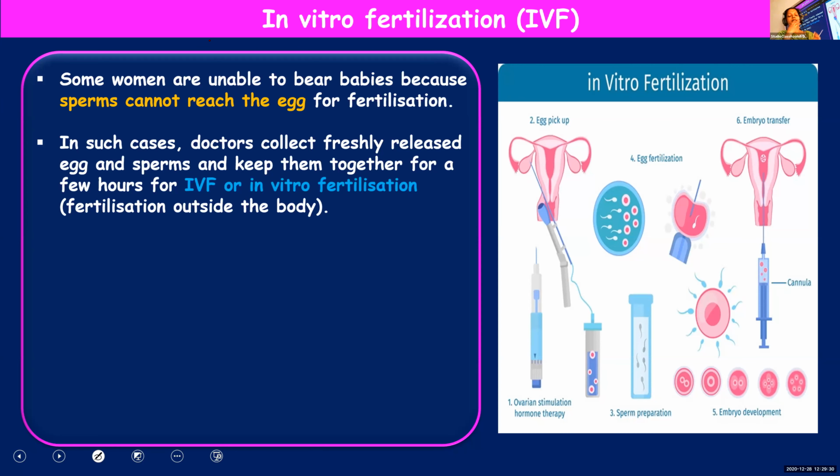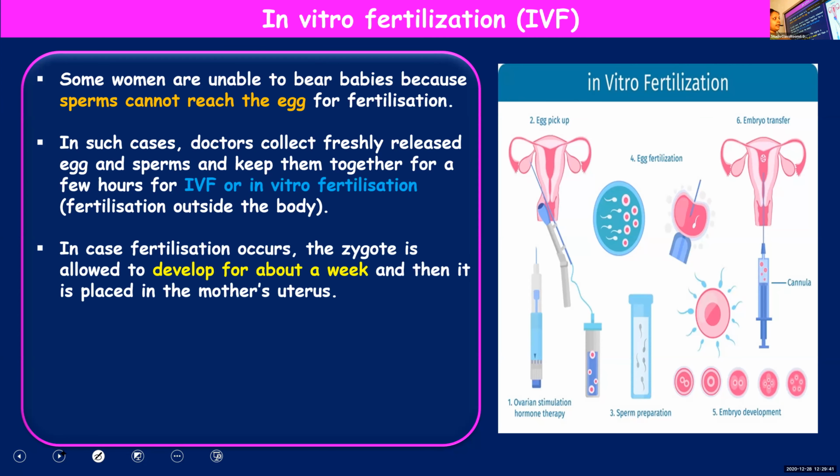The sperm will be made to fuse with the egg under laboratory conditions, and this will be under observation. It cannot be 100% success; fertilization may or may not occur. If fertilization takes place, the zygote formed will be allowed to develop for 1 week under laboratory conditions.